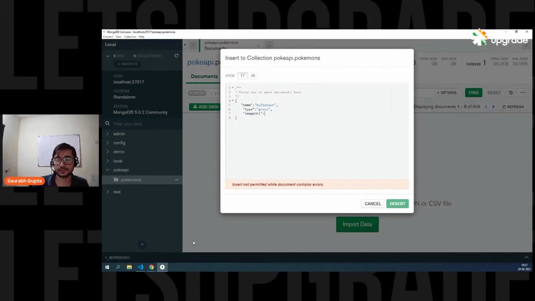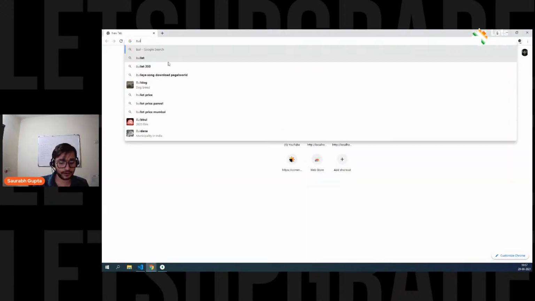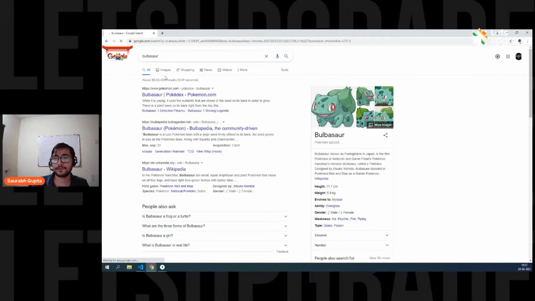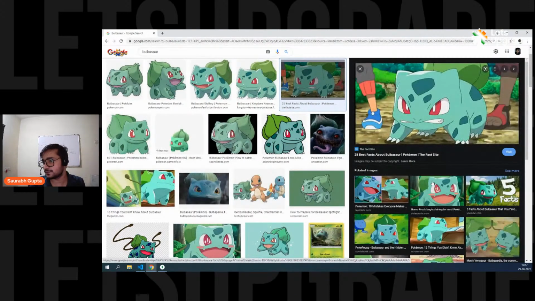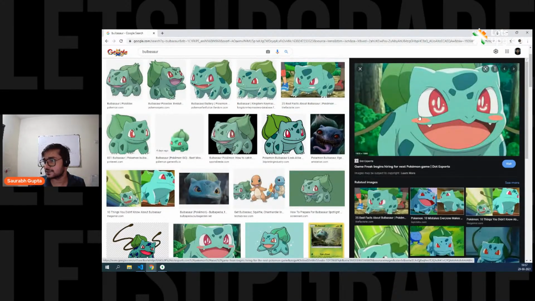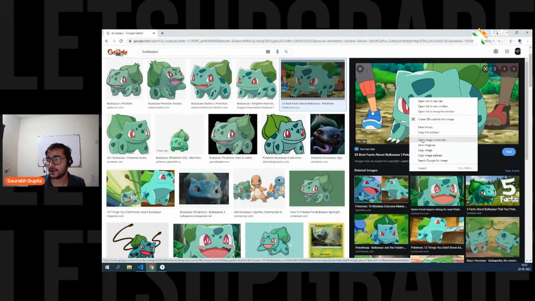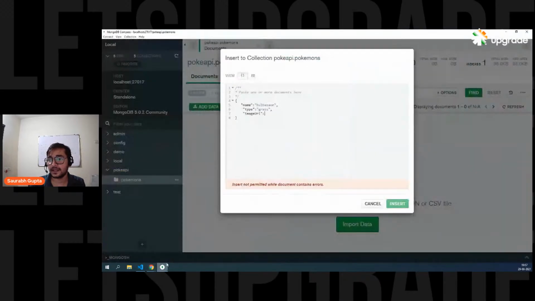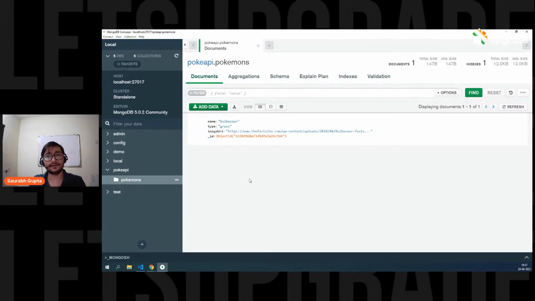Now let's go and get an image URL. Let's go on the browser, search for Bulbasaur, go to images and get any image, depending on whatever you want. So you can take any image like this one. It's totally fine. Okay, it's a big image. You can also take this one. Oh, it's already big. Let's take this one. So you can just simply right click, copy the image address. Don't download the image. Just copy the image address, get in here and paste it. That's it. And now insert. And here we go. Now one data is created.